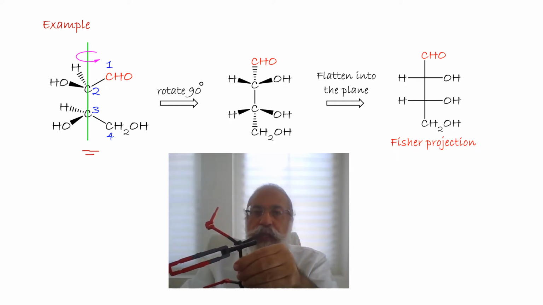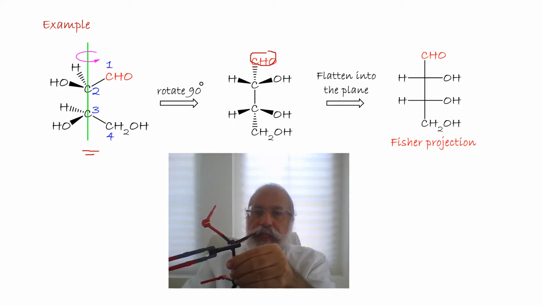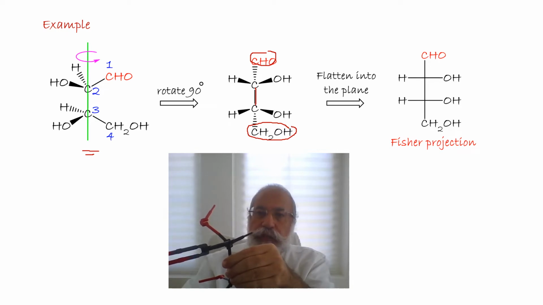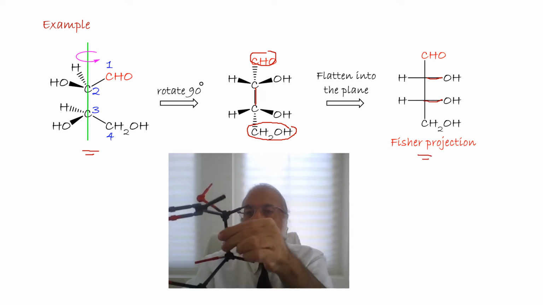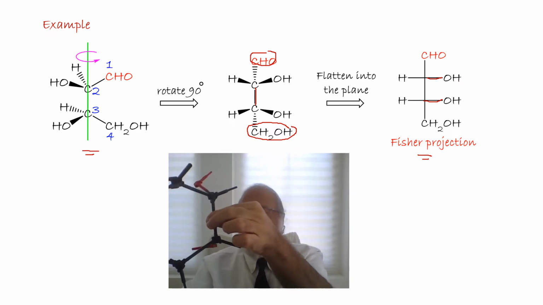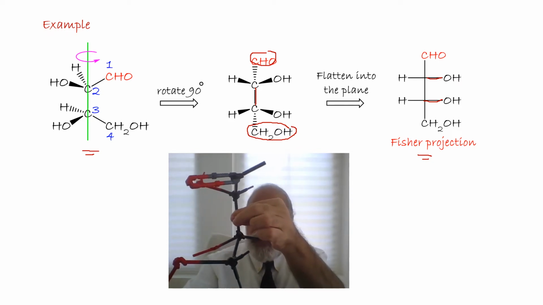So the aldehyde in the back, here is vertical, carbon 2, 3, and CH2 in the back. Now OH on the right, and on 3 right. That's the Fischer projection of this species. Remember, you are seeing the mirror of it.